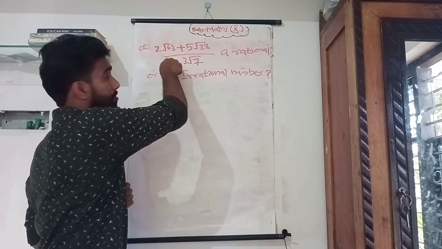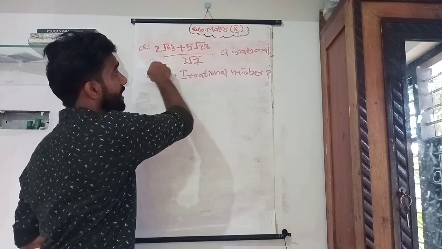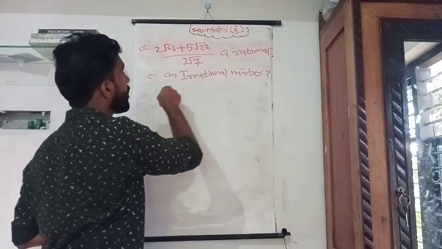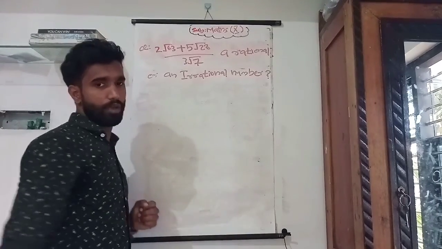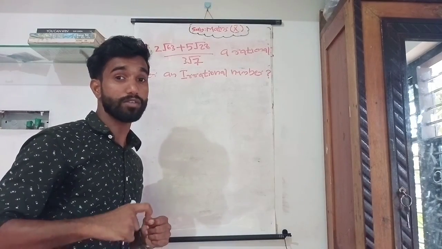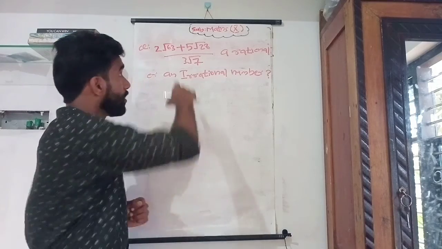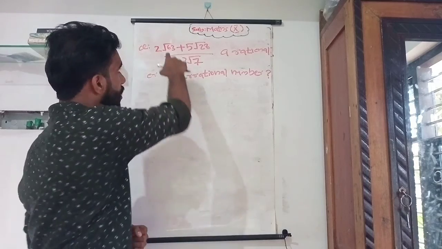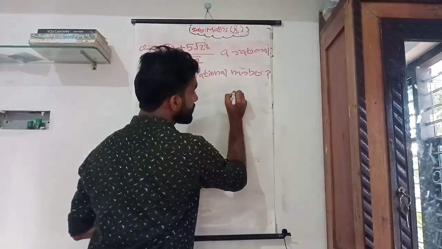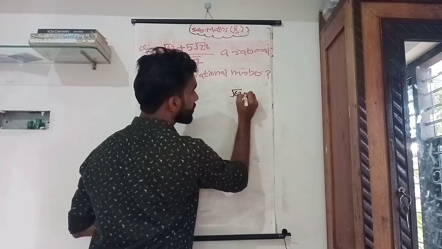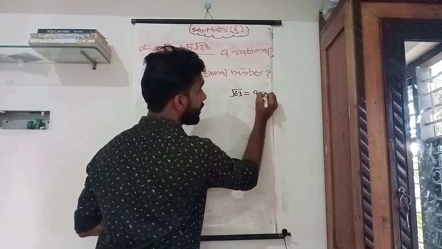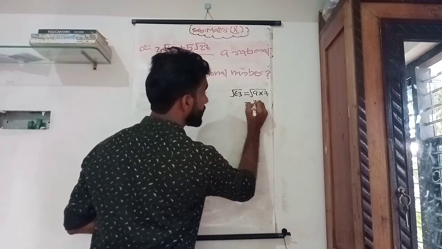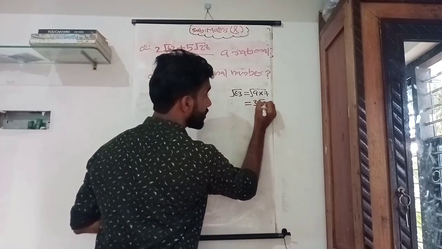Okay. Let's take a look at this question: 2 root 63 plus 5 root 28, divided by 3 root 7. Is it a rational or an irrational number? We want to find out whether this number is rational or irrational. Root 63 can be written as root 9 into 7. So 9 comes out, and we get 3 root 7.